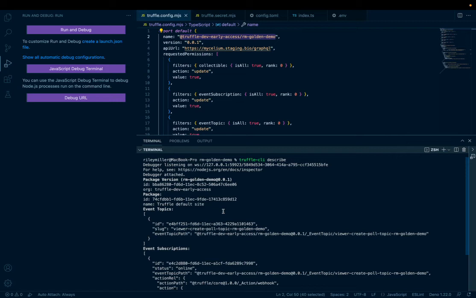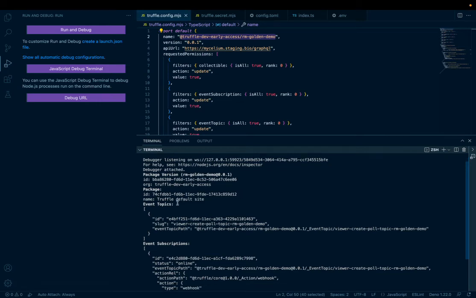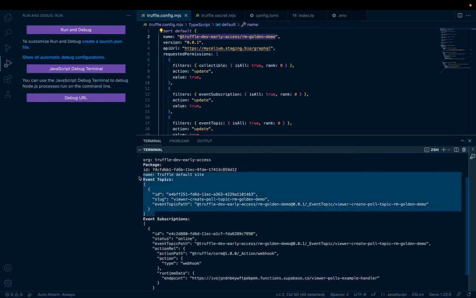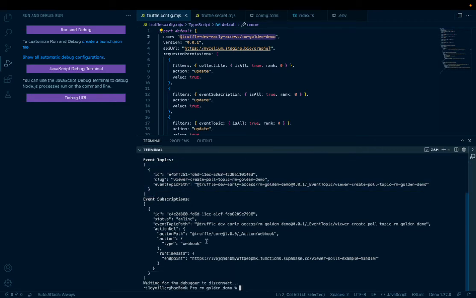So Truffle CLI describe is basically a way to get any information associated with your package inside of the package namespace just from the CLI tool. So you'll be able to grab the package version, the IDs, package information, any event topics that are associated with your package, as well as any event subscriptions. Note that collectibles aren't going to show up here, so you're going to have to call the GraphQL query, query the org to view the collectible that you created.